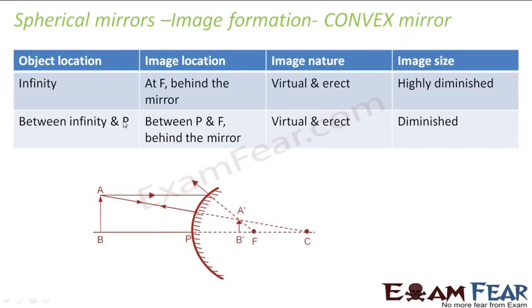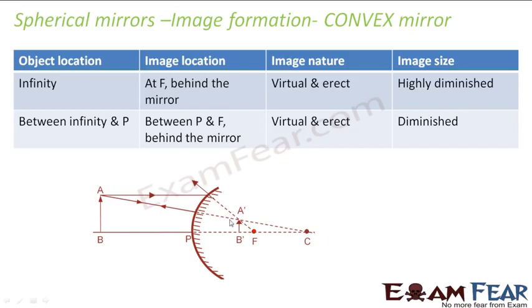Now in a similar way, you can draw ray diagrams for a convex mirror as well. Here again I have given a sample ray diagram where AB is the object, which is placed somewhere between the pole and infinity. And what do we see? A ray of light which goes parallel to the principal axis, after reflection diverges but virtually passes through the principal focus. Another ray of light which passes through the center of curvature comes back through the same path.